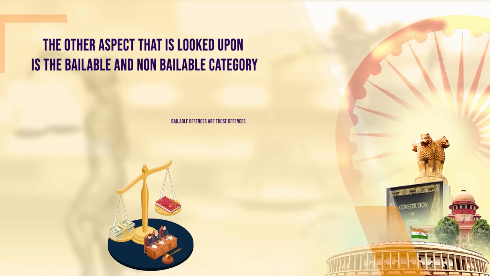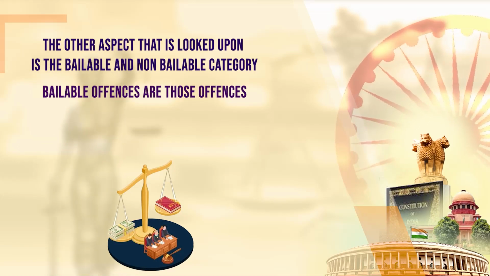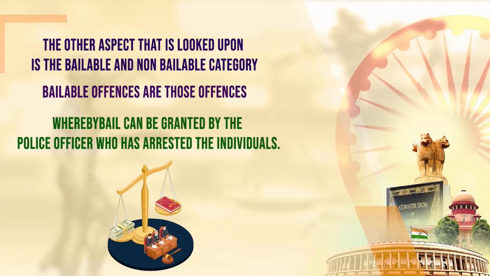Bailable offences are those offences whereby bail can be granted by the police officer who has arrested the individual. So when a person is arrested by a police officer, the police officer itself may provide bail upon a bond. In case of a non-bailable offence, bail can be given only by a prescribed magistrate or judicial authority who has been appointed for the purpose. So the matter must be brought in front of the court, and then the court will grant bail to the individual in this regard.